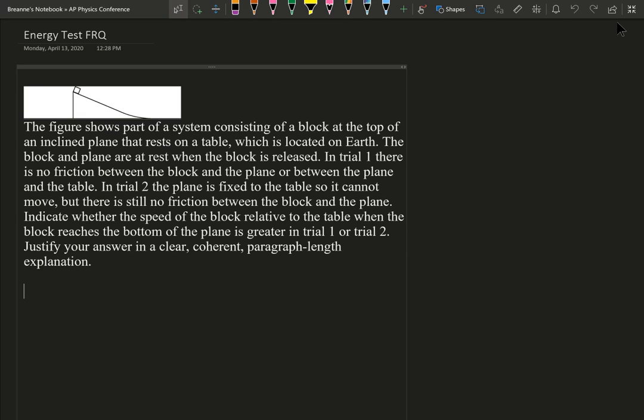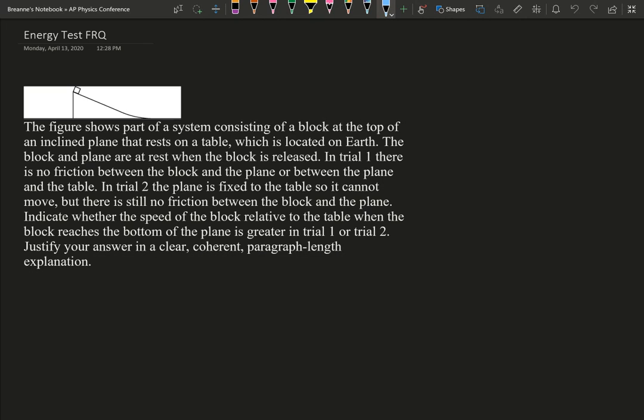So right here, the figure shows part of a system consisting of a block at the top of an inclined plane that rests on a table, which is located on Earth. The block and plane are at rest when the block is released. Trial 1: there is no friction between the block and the plane or between the plane and the table. So friction does not exist in this world for trial 1. In trial 2, the plane is fixed to the table, so it cannot move, but there is still no friction between the block and the plane.